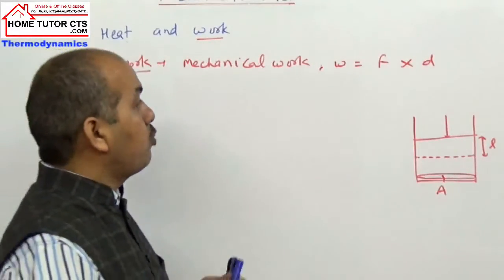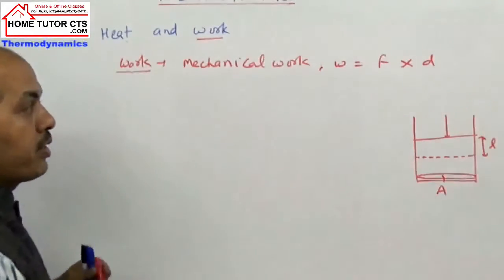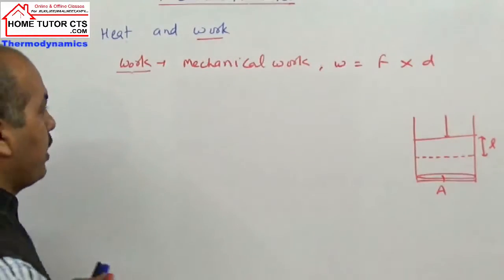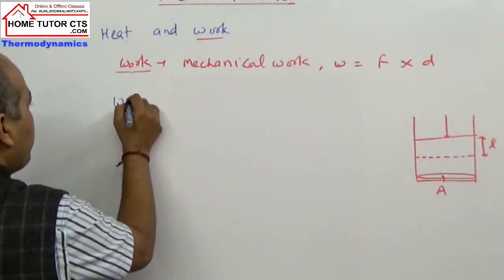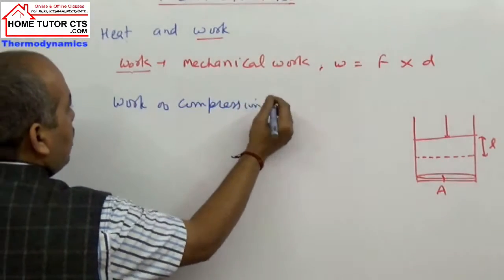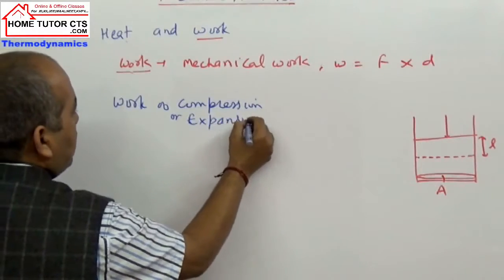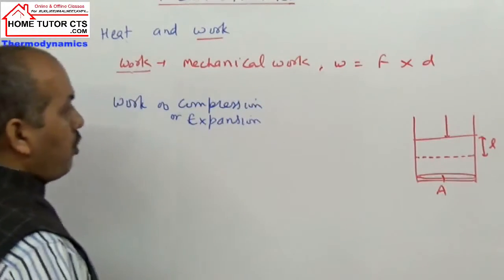So how do we find the work done here? This work can normally be called work of compression or work of expansion. It is due to the change in volume.